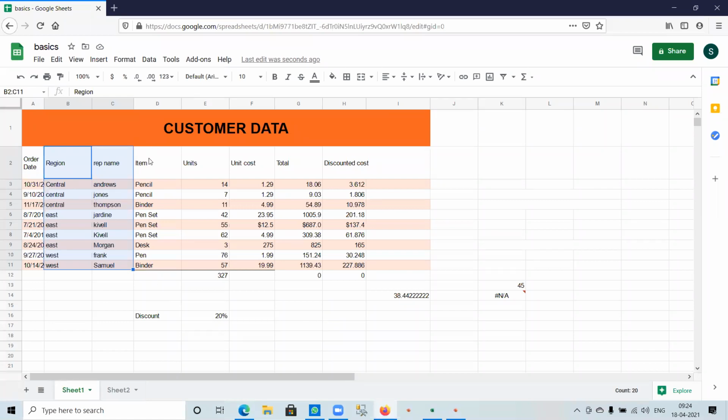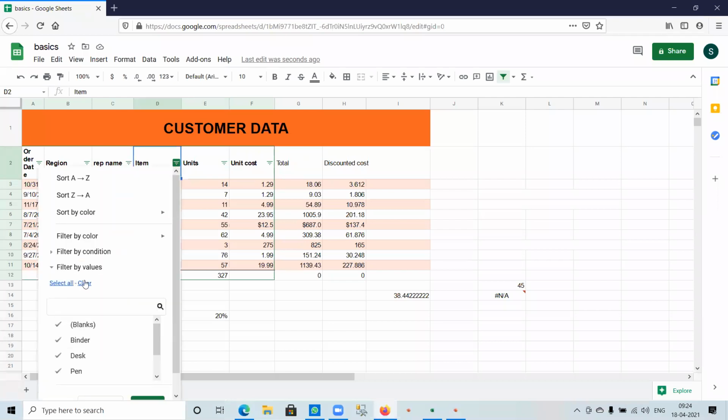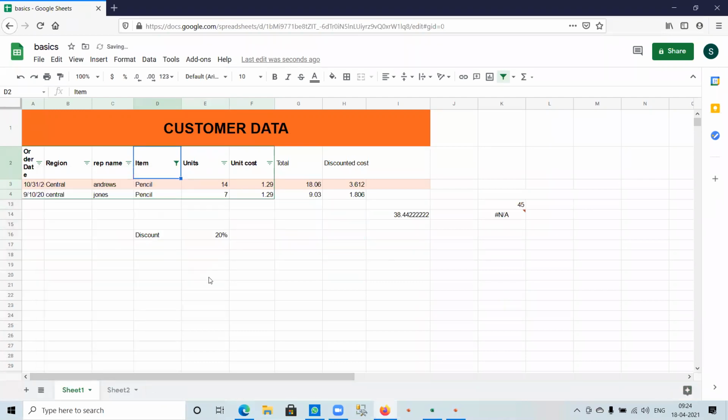The filter option is like this: if you select these entries and go to data, create a filter, we can see a symbol here, which is the symbol of filter. If you click on that, and if you need to find only the data of, suppose, pencil, only the details of pencil come.